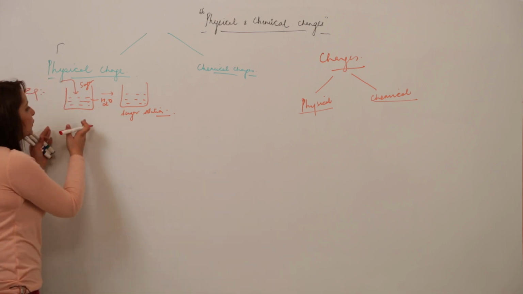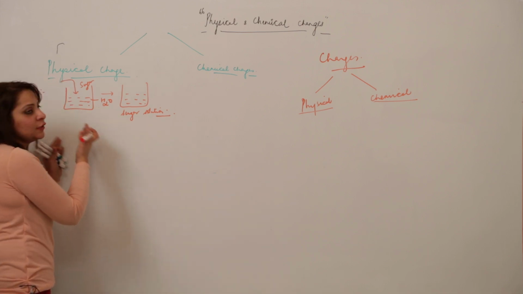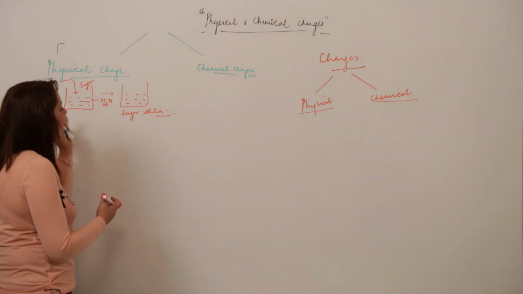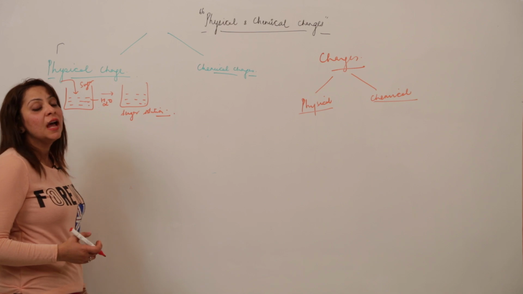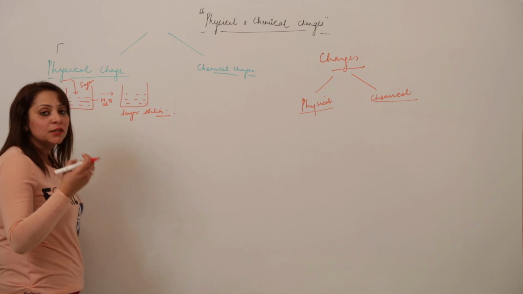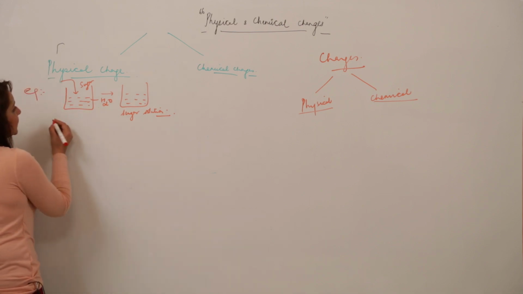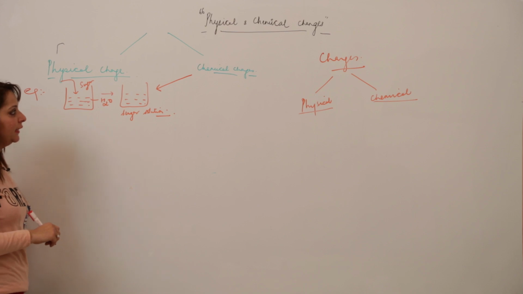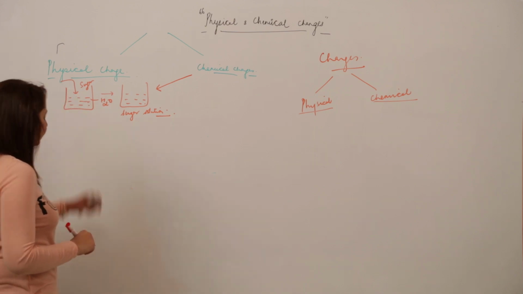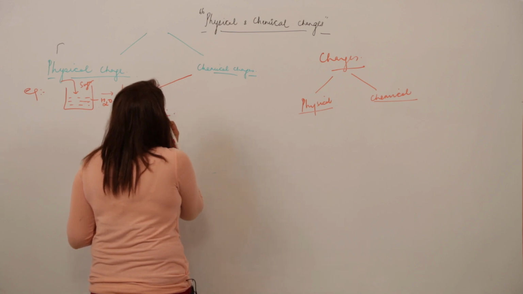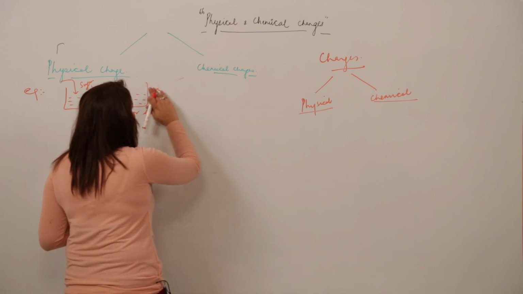Earlier there was no sweet taste, no bitter taste, it was just neutral. It was tasteless, but after adding sugar it became a sugar solution and started tasting sweet, right. So this is the example of the chemical change, right. This example which I have illustrated is a chemical change. And for physical change, I am taking an example.